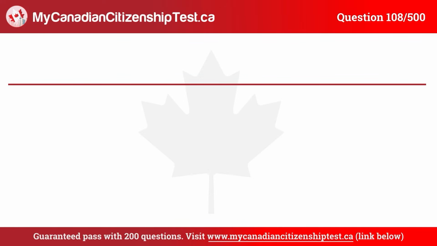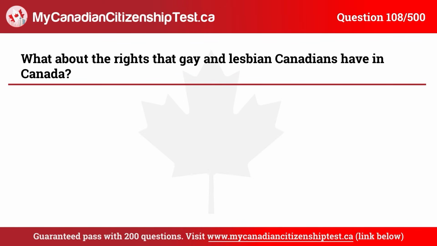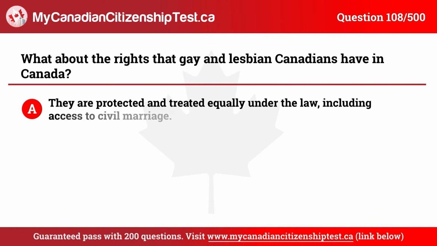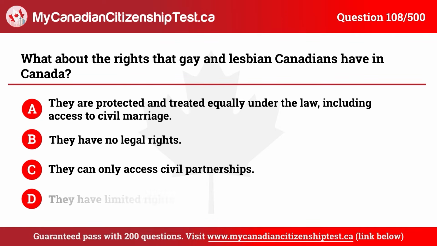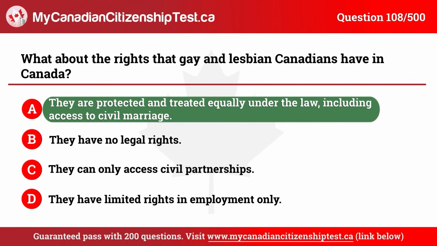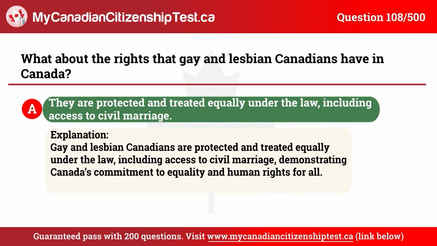Question 108. What about the rights that gay and lesbian Canadians have in Canada? A. They are protected and treated equally under the law, including access to civil marriage. B. They have no legal rights. C. They can only access civil partnerships. D. They have limited rights in employment only. The correct answer is A. They are protected and treated equally under the law, including access to civil marriage.